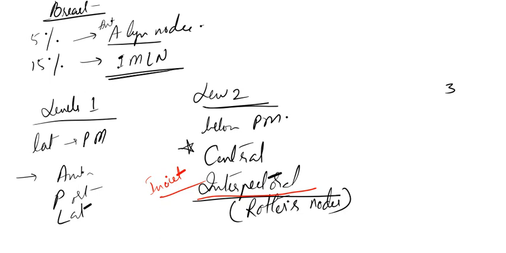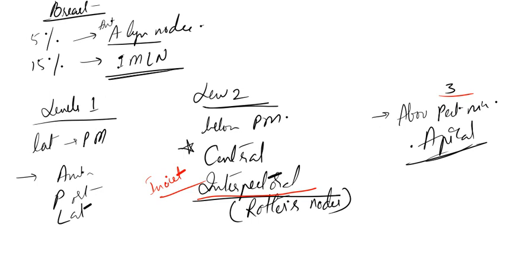Okay. Now coming to the final level 3 lymph nodes. Level 3 lymph nodes are present medial and above the pectoralis minor. And what group of lymph nodes does it include? Simple, apical. So the apical group of lymph nodes are regarded as the level 3 group of lymph nodes. Okay.